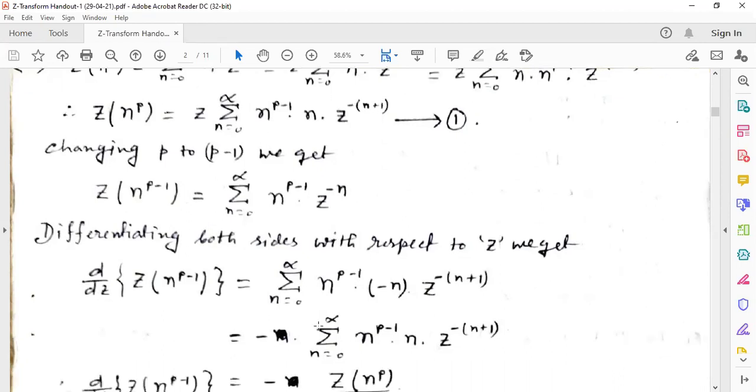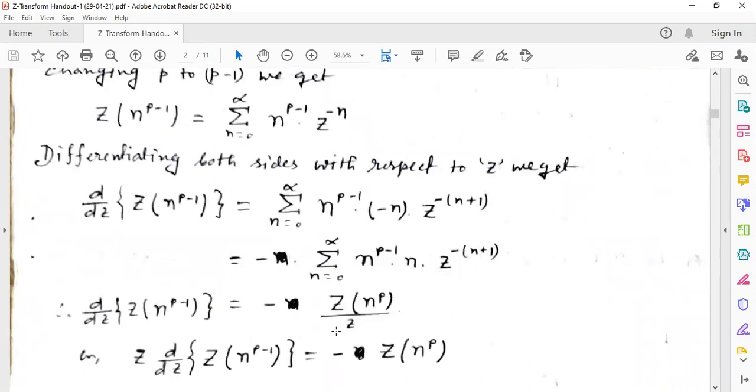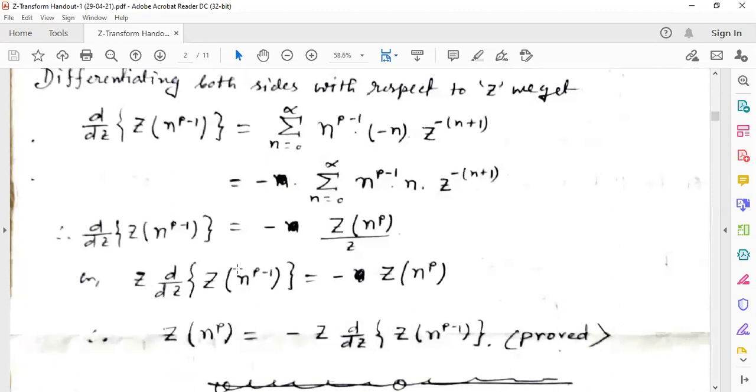Look at here, it is given this. So instead of this part, we can write down the Z transformation of n to the power p into z. Now from here, if we multiply by this one, then it will be z into d/dz of the Z transformation of n to the power p minus 1 is equal to minus z into n to the power p. So multiplying both sides by minus, we get the Z transformation of n to the power p is